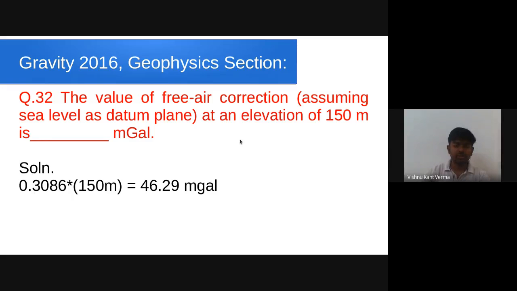So the next question is from the geophysics section. The question goes like this: the value of free air correction, assuming sea level as datum plane, at an elevation of 150 meter is. Again, we know the free air correction is given by 0.3086 times 150 meter. So on solving this, you get a free air correction value of 46.29 milligal.